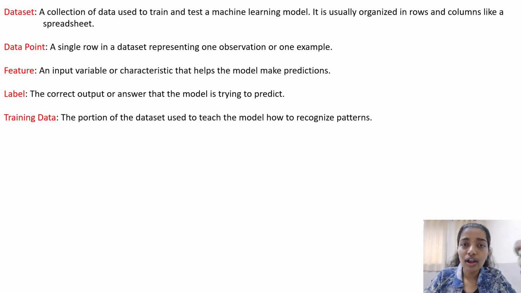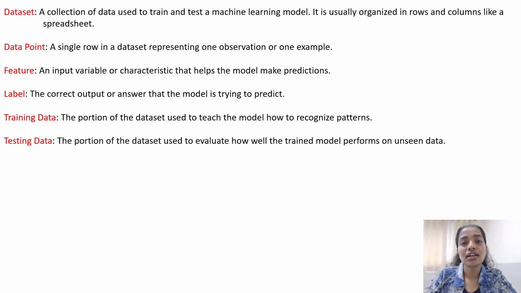Then we have a very important thing. We have discussed it before, but just to recap, a person who doesn't know anything must know what training data is. We have a data set and we split it into a training set and a testing set. The data points included for training the model, to teach the model, are basically the training data. We have already discussed in one of our previous videos what exactly a training set and a testing set are. The training set has training data, and training data is used to train the model so that it can make predictions.